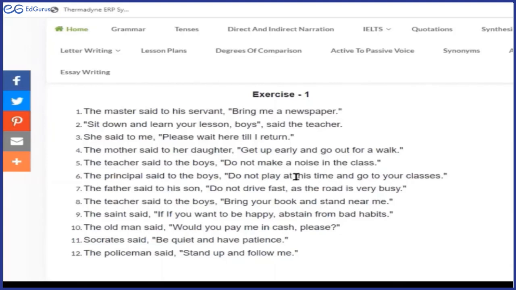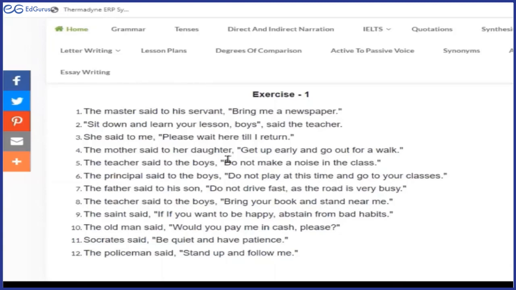The mother said to her daughter, get up early and go out for a walk. The mother suggested her daughter to get up early.